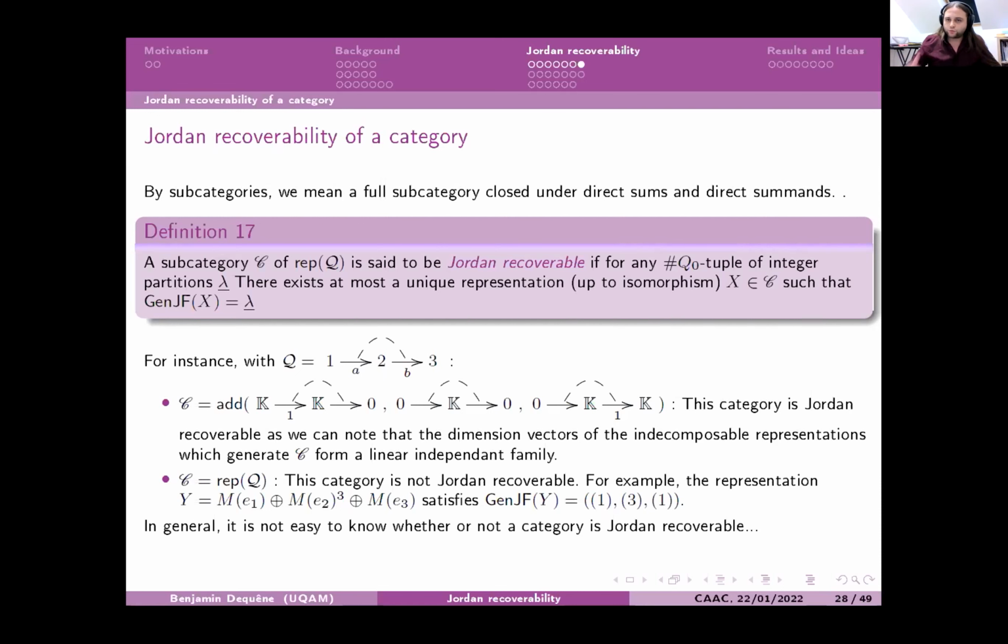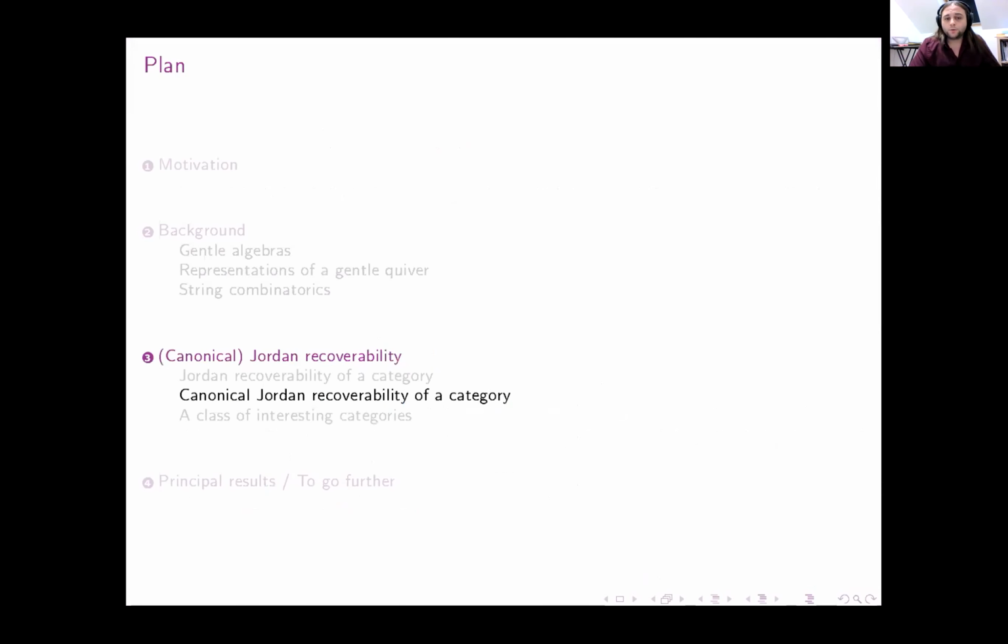And you have to know that in general, it is not easy to know whether or not a category is Jordan recoverable. So we will do a refinement of the property of being Jordan recoverable.